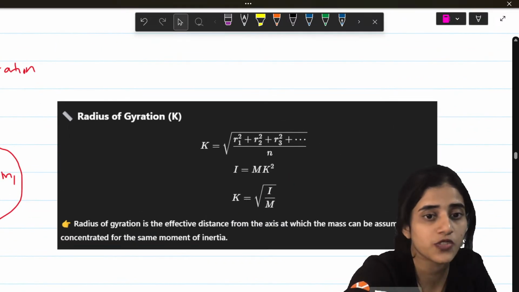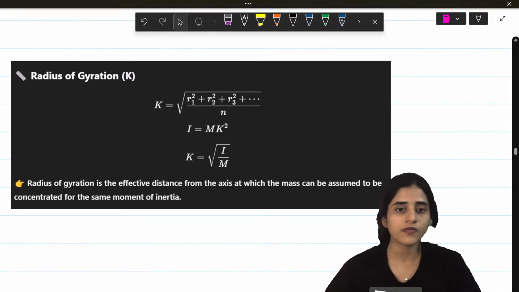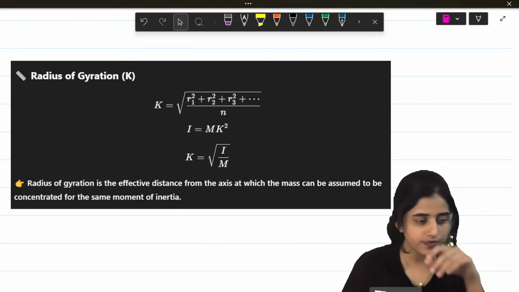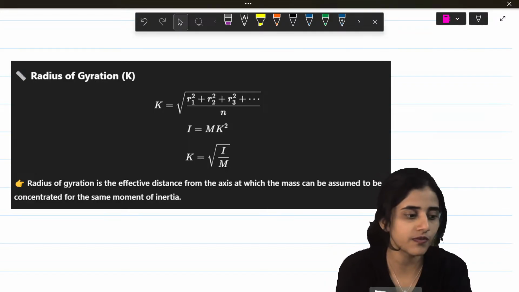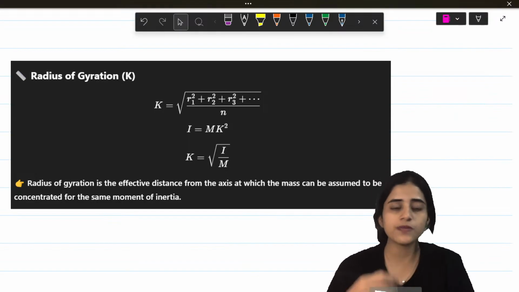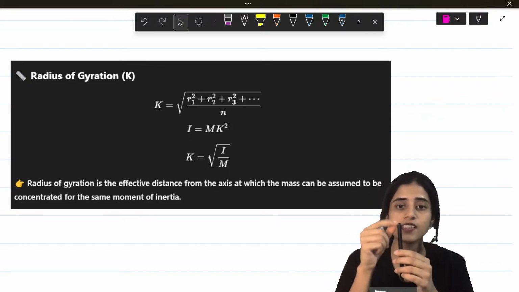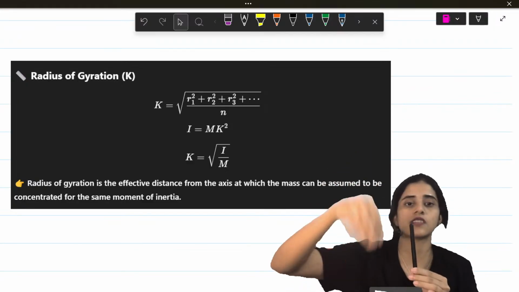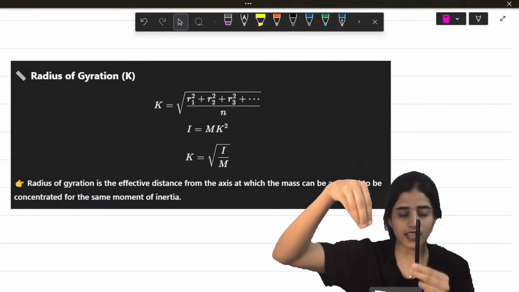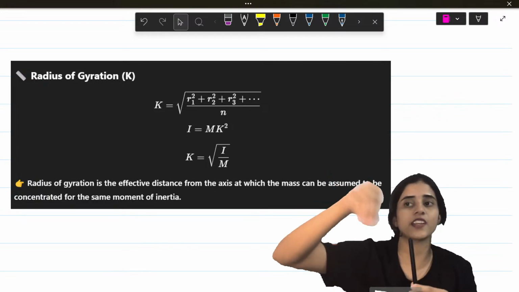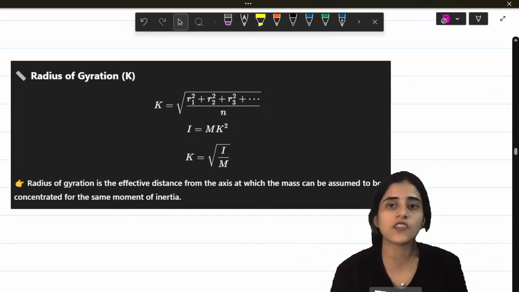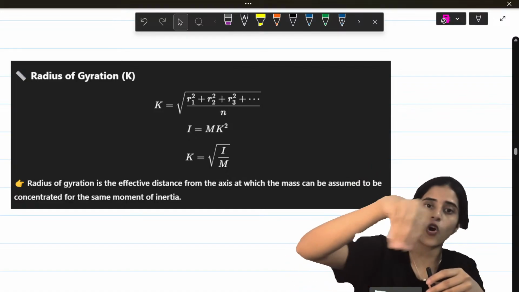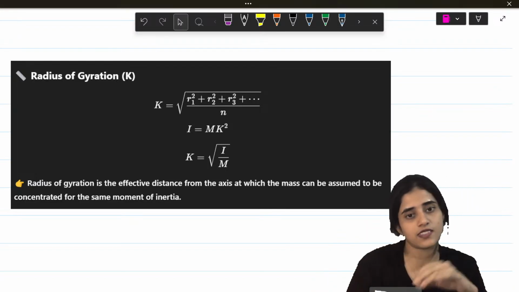Next is the radius of gyration. Fancy name, no? Radius of gyration is the distance from the axis at which the mass is concentrated. Imagine I have a mass here, and this is the axis where the center of mass is. This distance is called radius of gyration. It is given by the alphabet K. K is obviously the distances, so it is the square root of all the distances squared divided by how many distances there are.